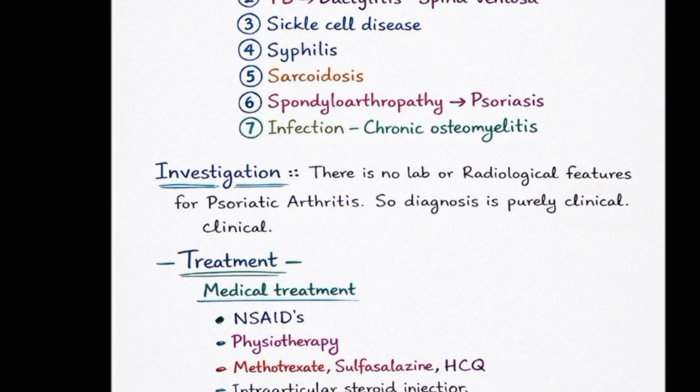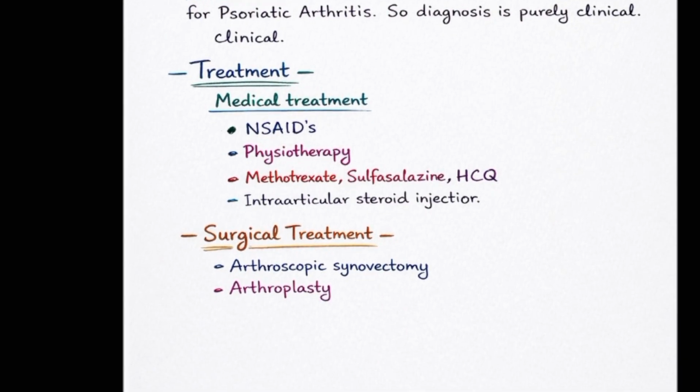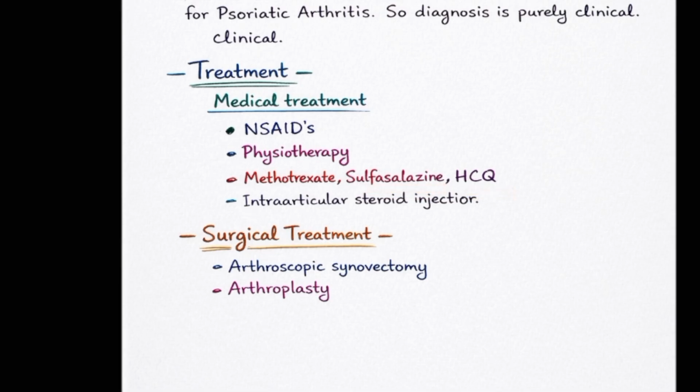Coming to treatment of psoriatic arthritis, medical treatment. If the patient presents with pain and acute inflammation, non-steroidal anti-inflammatory drugs first line, physiotherapy. The drug of choice for psoriatic arthritis is methotrexate. When it is associated with spondylitis, sulfasalazine and hydroxychloroquine.